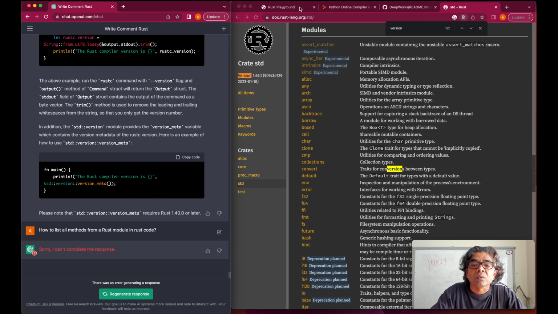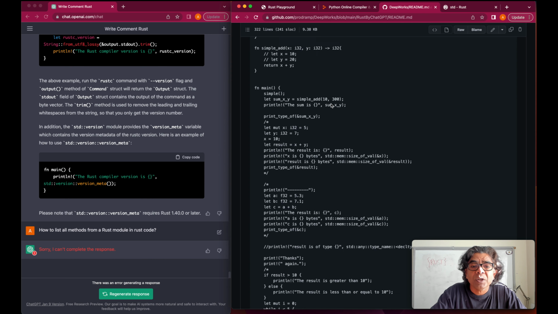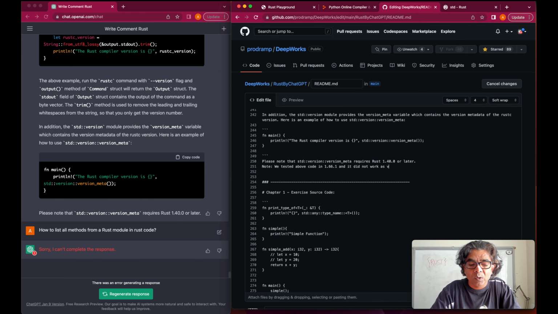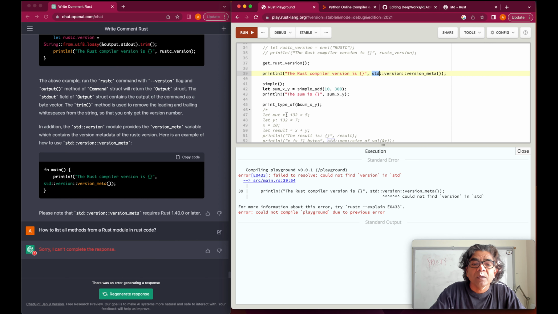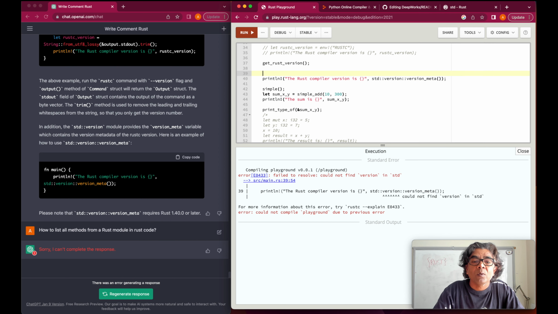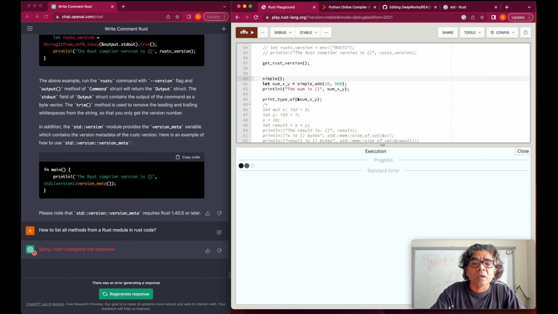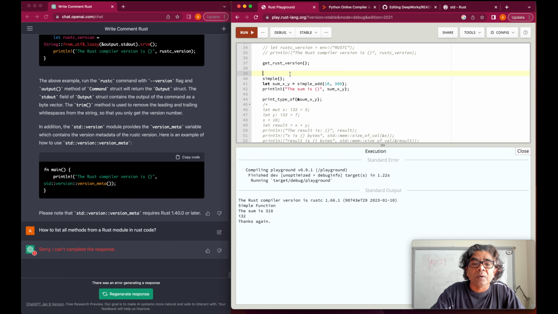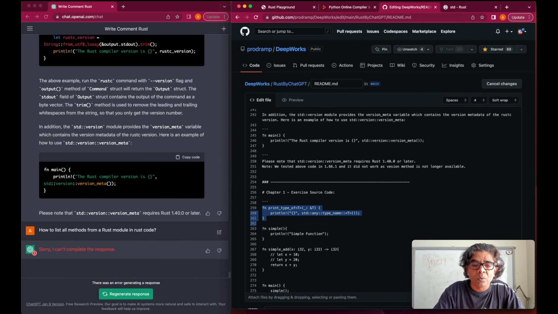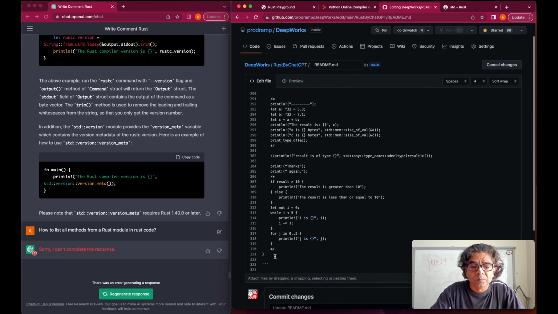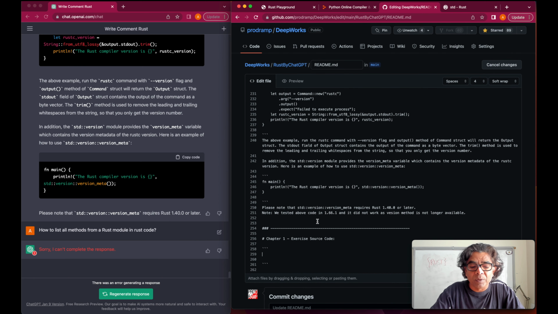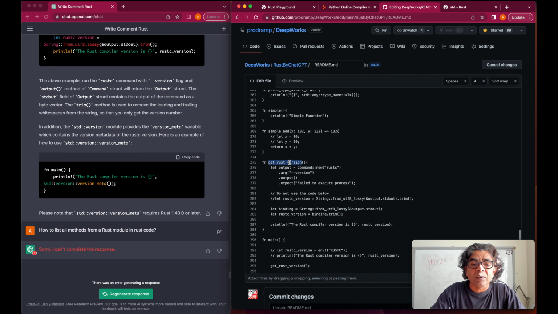So we can come to our documentation and say the version method is no longer available. Now we can go ahead and remove this code because that is not needed. Now our code works, and we can take this whole code, that's the source code we had, and update the source code with the updated code. It has the get_rust_version too.